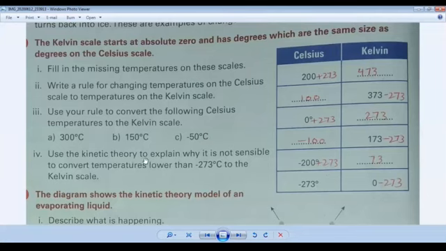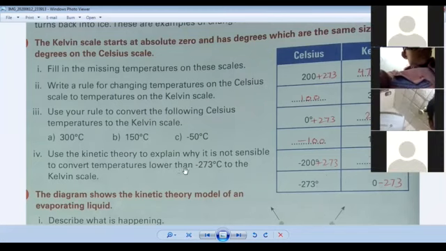Then come to the question number 4. Use the kinetic theory. First, understand the question. Keep in mind the kinetic theory to explain why it is not sensible, why it is not possible to convert temperatures lower than minus 273 degree centigrade to the Kelvin scale. What will be the correct answer? What will happen?